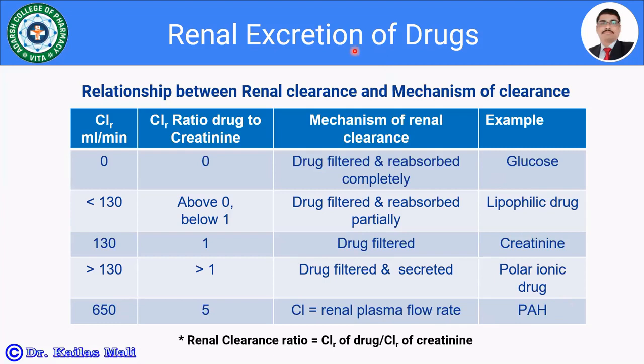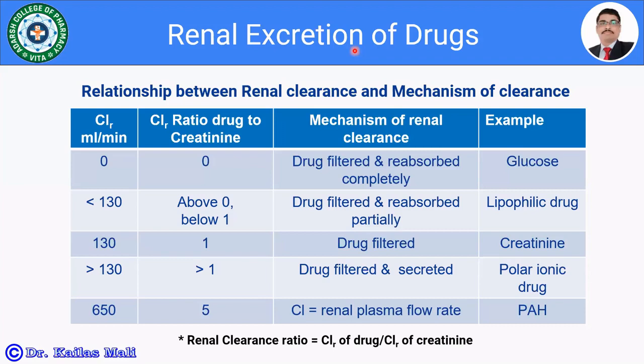So here we have finished the principal mechanisms which are involved in the renal excretion of a drug. We have discussed glomerular filtration, then active tubular secretion, and selective reabsorption. In the case of selective reabsorption, we have discussed active reabsorption and passive reabsorption.